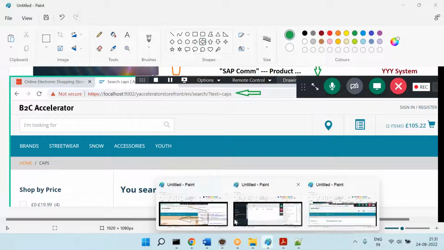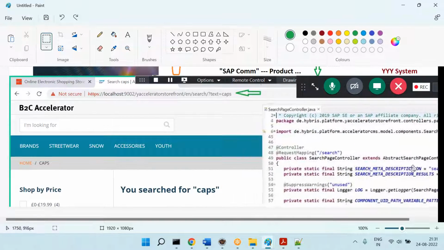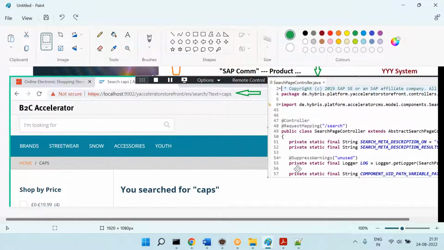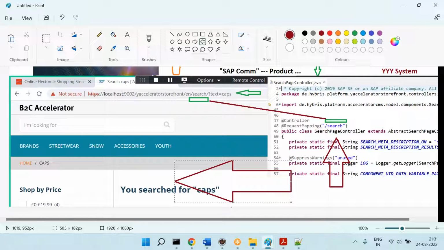So that means when you hit that URL, this is the controller called. Now you can ask a question, what is the guarantee that this is the correct controller? Now observe, after English, what do I have? /search. And my controller request mapping is also exactly the same. So that means the URL pattern is matching with the controller request mapping. That means this is the correct controller called. This has a bunch of logic. Because of all this logic, at the end you will get these results.